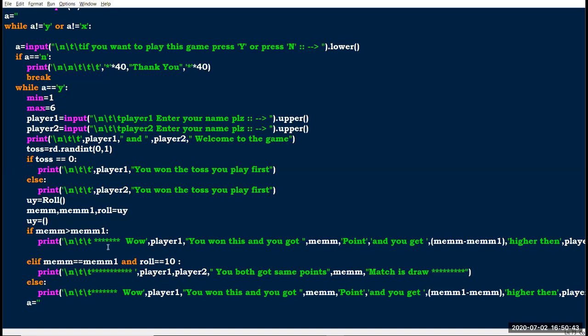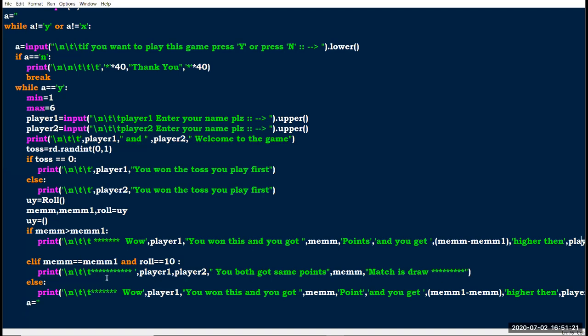So if player 1 is greater than player 2, it prints, wow, player 1 you won this and you got mem point. Okay, so here I give points, and you get mem minus mem1. If mem is greater than mem1, that is, player 1 gets greater points compared to player 2, it subtracts the value, and it prints that you get some value higher than player 2.